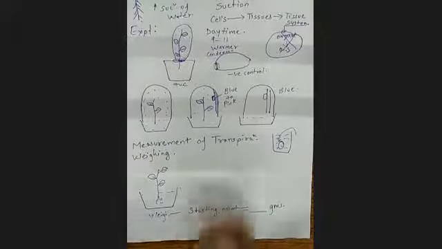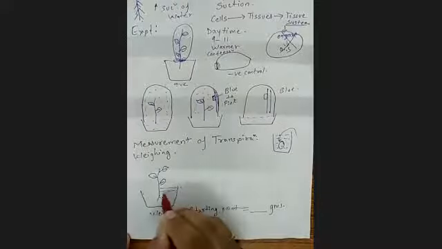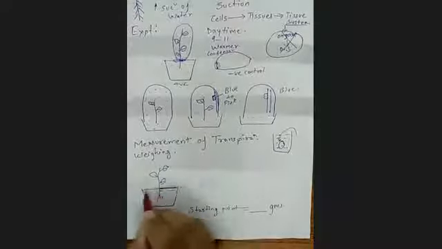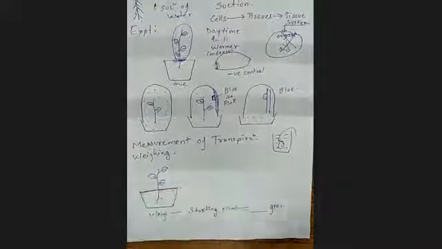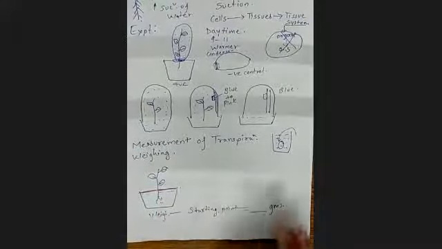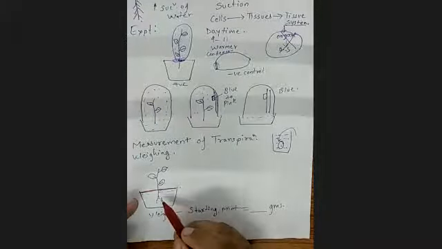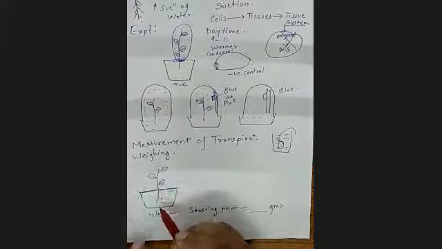Then what you have to do is cover the surface of this soil with either plastic or some wax, something like that. Okay, then you have to cover the whole surface of the soil, and the only space remaining to lose water is through the roots.